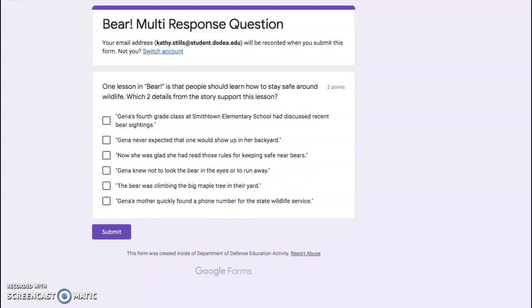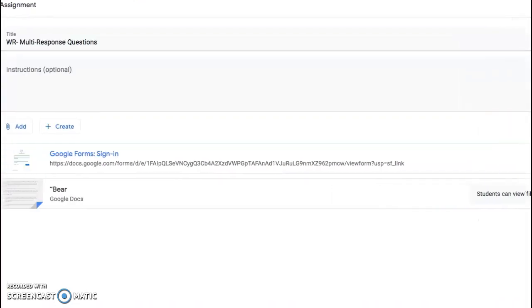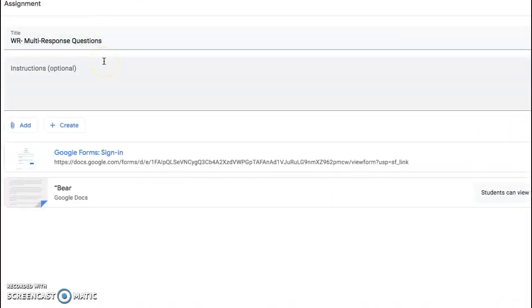So you will go into your Google Classroom, and the assignment will be in there. It's called multi-response questions. You'll go in and hit your Google Forms to sign in. There's also a copy of the text in there for you to reread. Your Google Forms will look exactly like mine did. So you'll just go into your Google Classroom, select the multi-response questions, read the document again, and do your Google form.